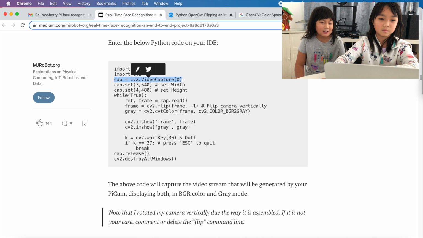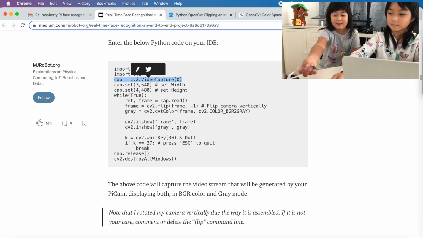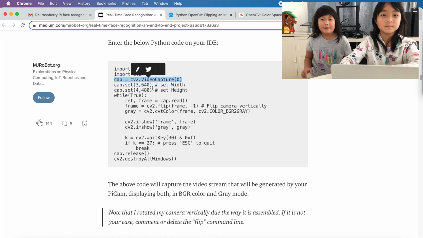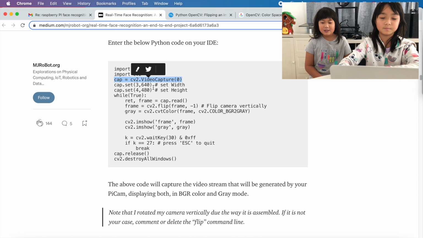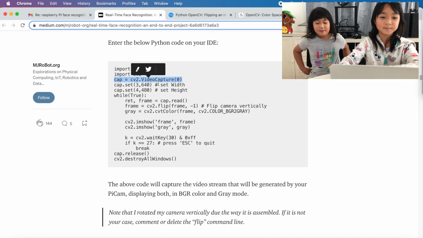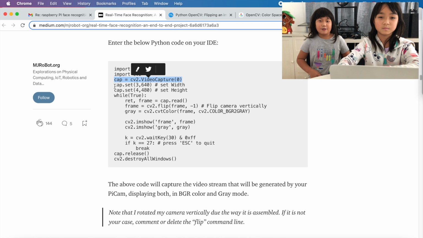And then on this code line, we are going to capture an image, start our camera, our first and only camera, but we have two CSI ports. So if you want, you can have two cameras.